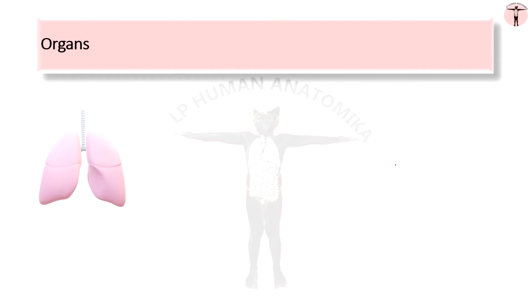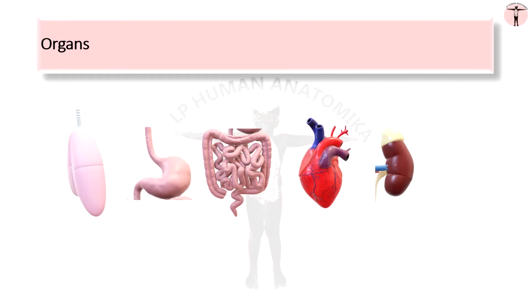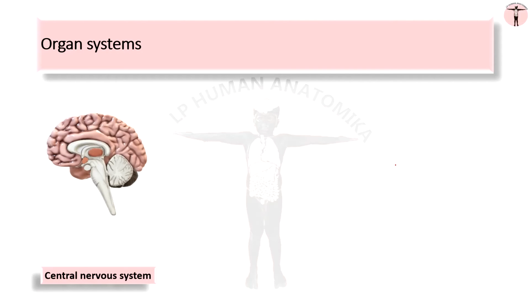So, whether you take stomach, intestine, heart, kidney, urinary bladder, any organ or part of the body, all the four tissues are present. The specific group of organs work in uniformity to perform a specific function, and forms the organ systems. All the organs should cooperate with each other for the proper functioning of that particular system.